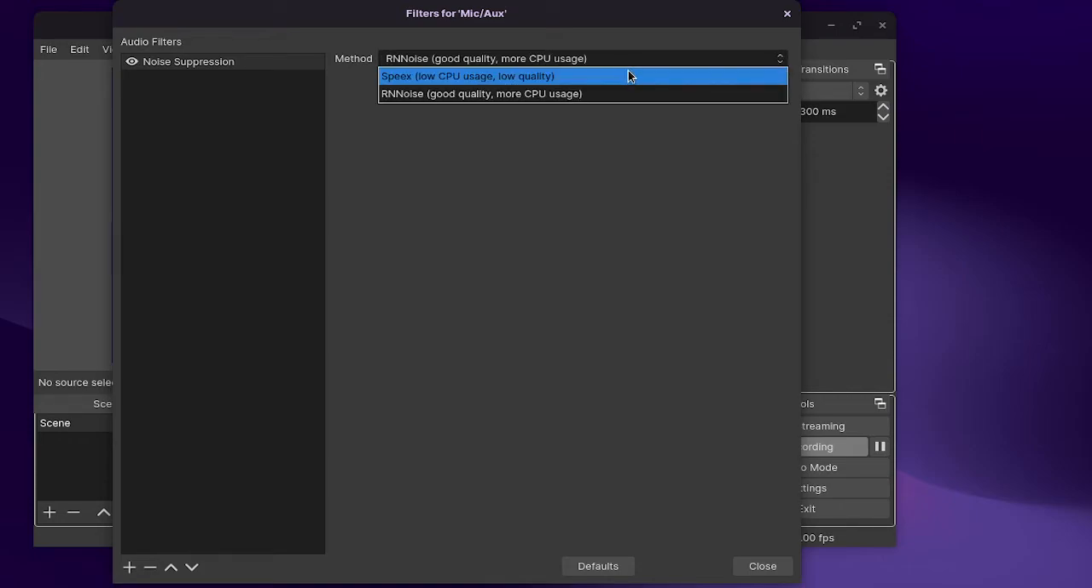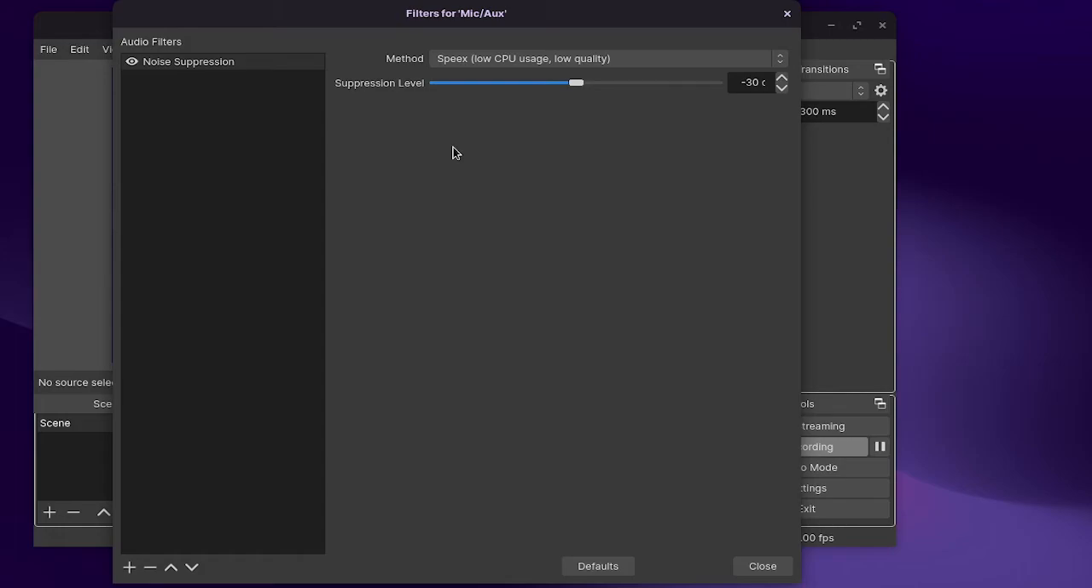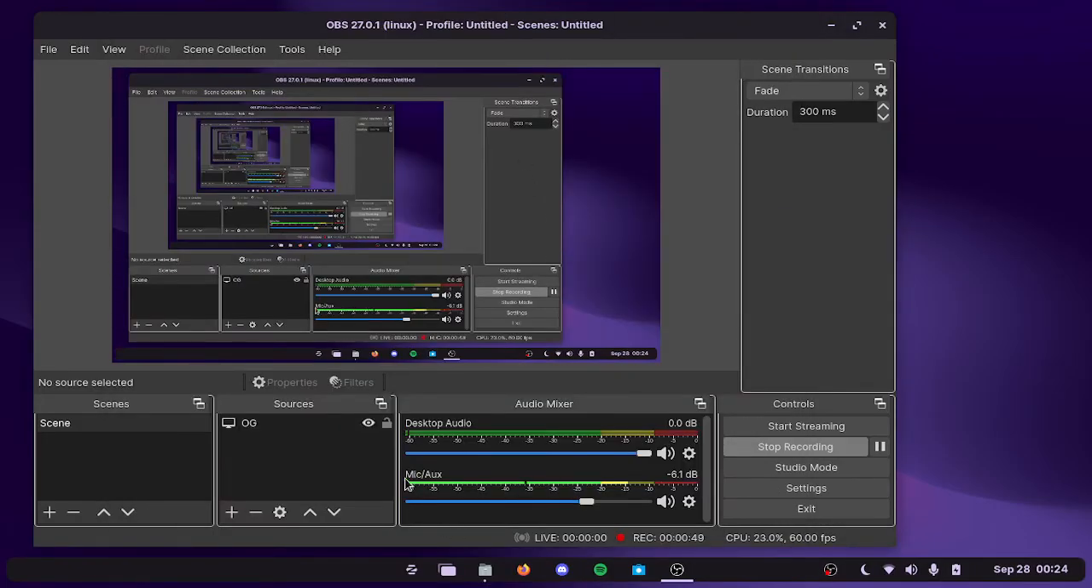So if you go over here, you have to adjust it yourself. It's kind of hard, and you still get the buzzing sounds. I've tested this, so I'm going to keep it on this. As you can see, if I go silent for a while, there's absolutely no buzzing sound.